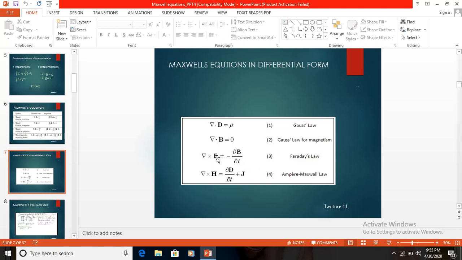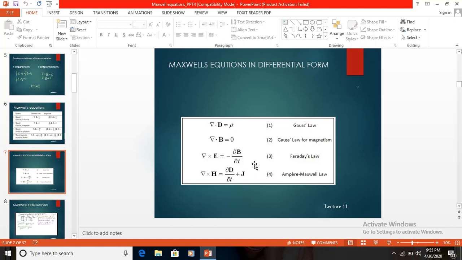And del cross E is equal to minus B dot. Minus B dot is nothing but minus dou B by dou t. It is the Faraday's law. What is the meaning of this one? The electromotive force around a closed path is equal to the minus of the time derivative of the magnetic flux flowing through any surface bounded by the path. Or otherwise it may be defined like this also: the electromotive force around a closed path is equal to the flow of magnetic current through any surface bounded by the path.